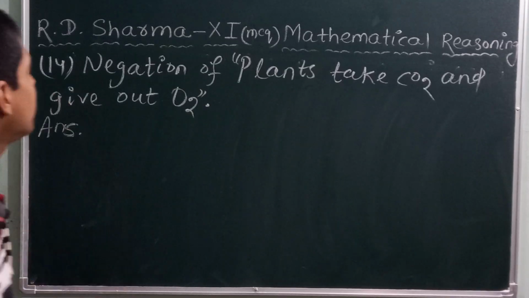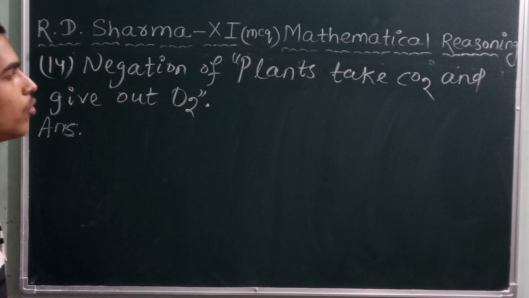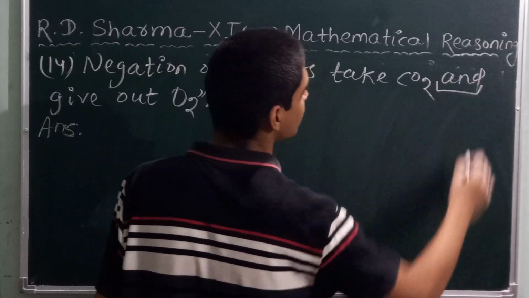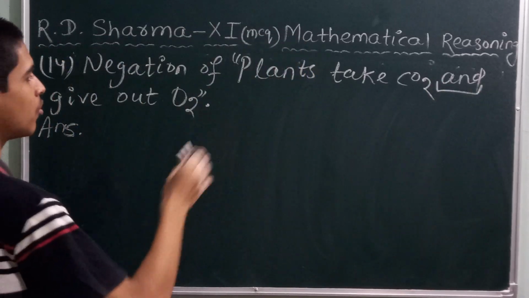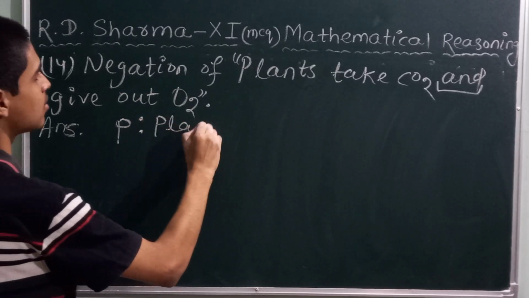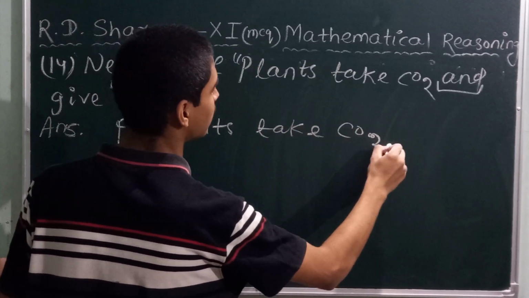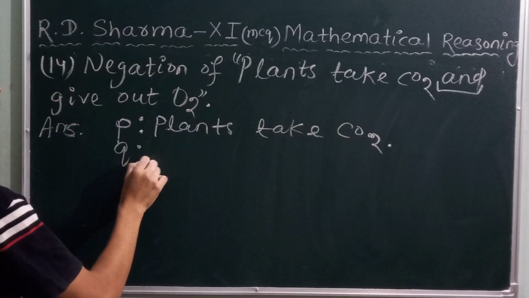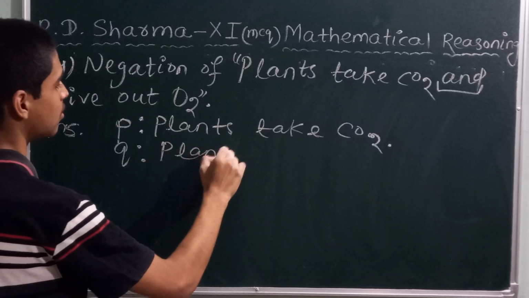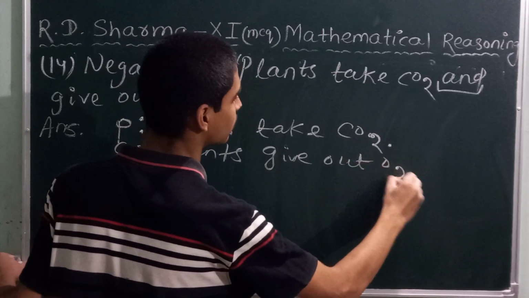Next, question number 14. Negation of "plants take CO2 and give out O2". Here "and" is a connective, so it is a compound proposition. So the prime components: P is a proposition such that plants take CO2. Second, Q is a proposition such that plants give out O2.